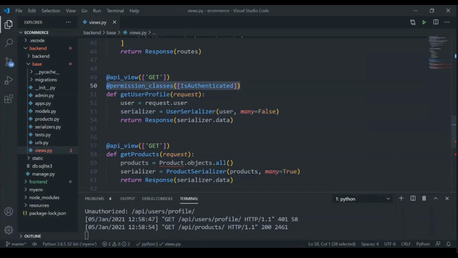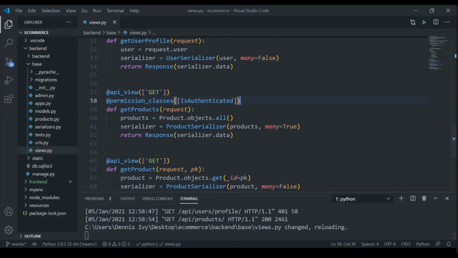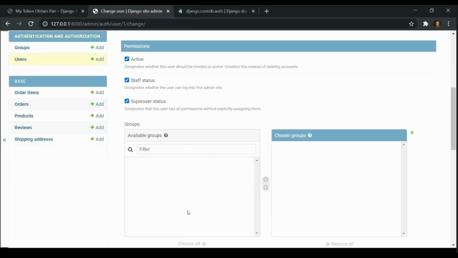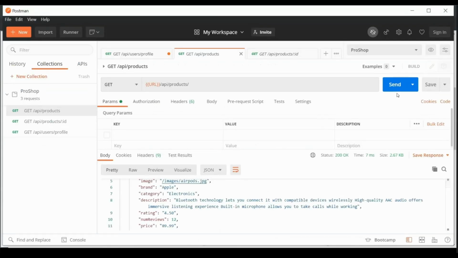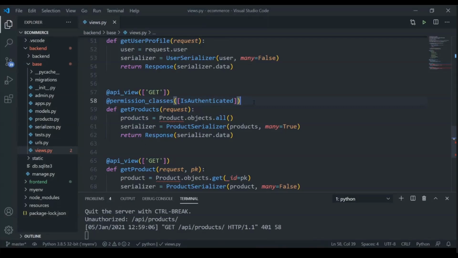But if we put this decorator on it, I will just paste that in. Now if we try to do this, we'll go in here and send that, and the view is restricted. So we don't want to actually restrict products. So let's take this out.